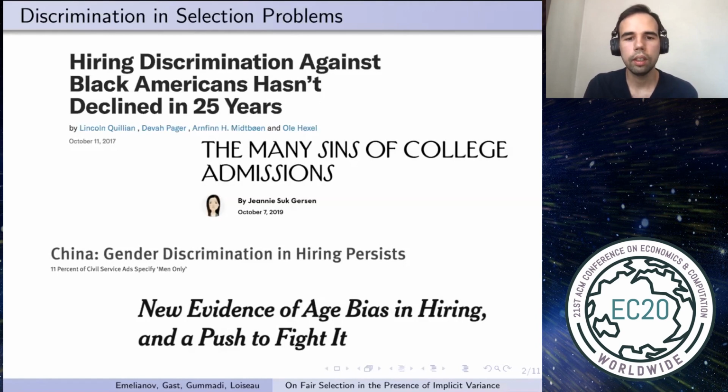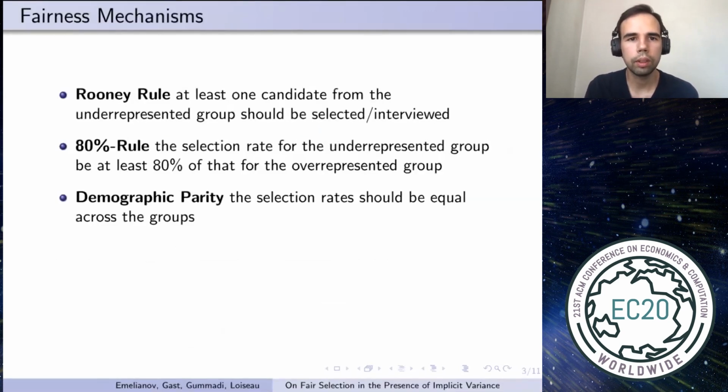To mitigate the effect of discrimination, several fairness mechanisms were proposed. The first one is the Rooney Rule, which requires that at least one candidate from the underrepresented group should be invited for an interview. It was first introduced for hiring football coaches, but now it's used in many different businesses.